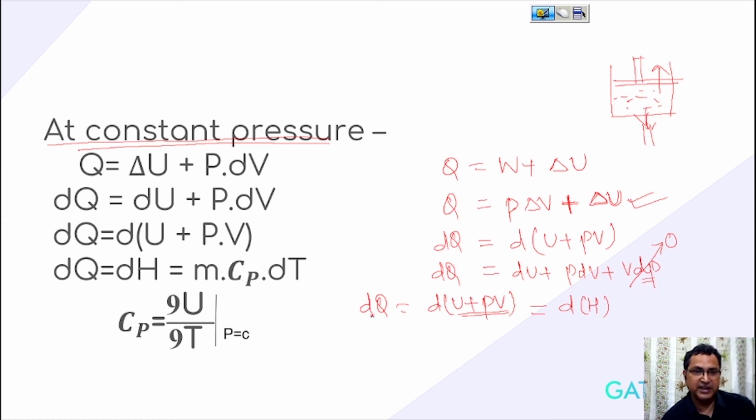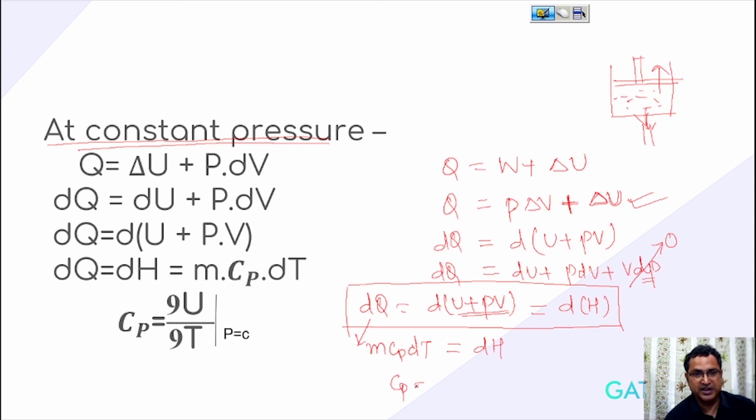So heat transfer at constant pressure is always equal to the enthalpy change, dH. So always remember, at a constant pressure the heat transfer to the system is nothing but the enthalpy, and this heat transfer is m Cp dT, where Cp is the specific heat at constant pressure, equal to dH. So Cp can be calculated as dH over dT at a constant pressure.